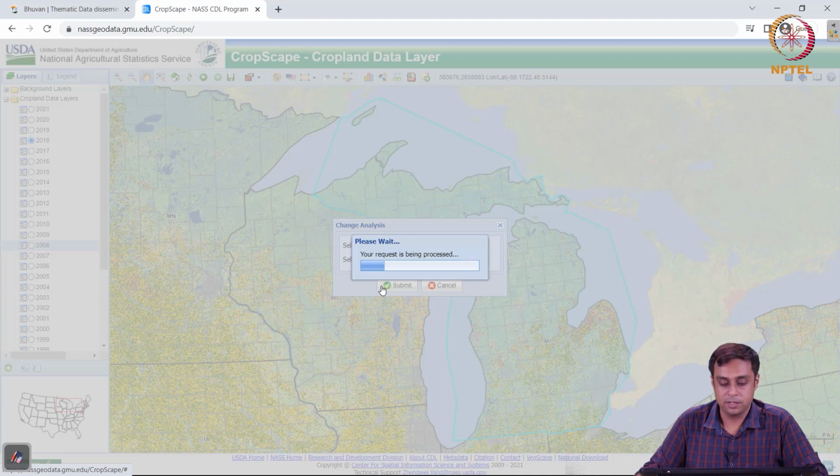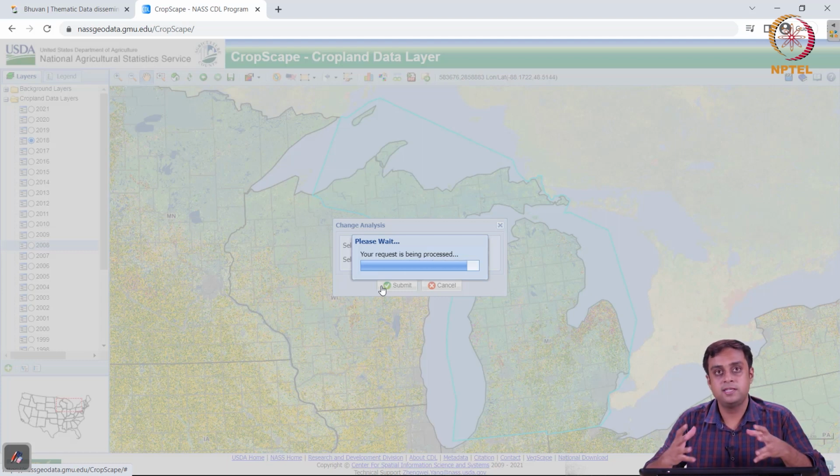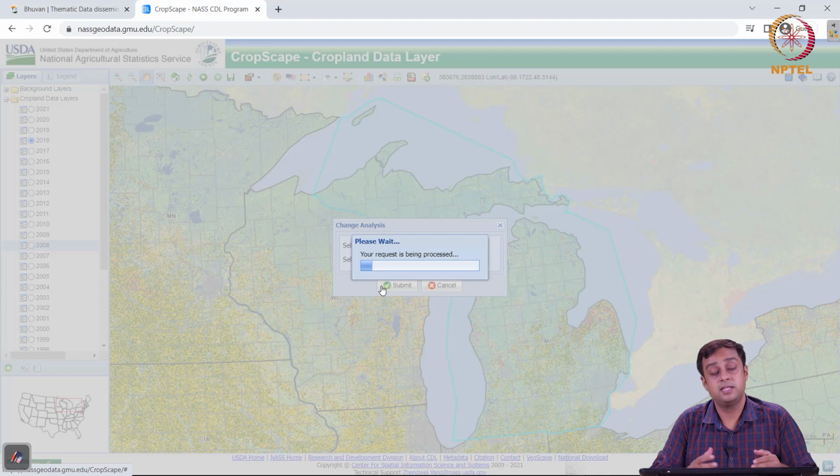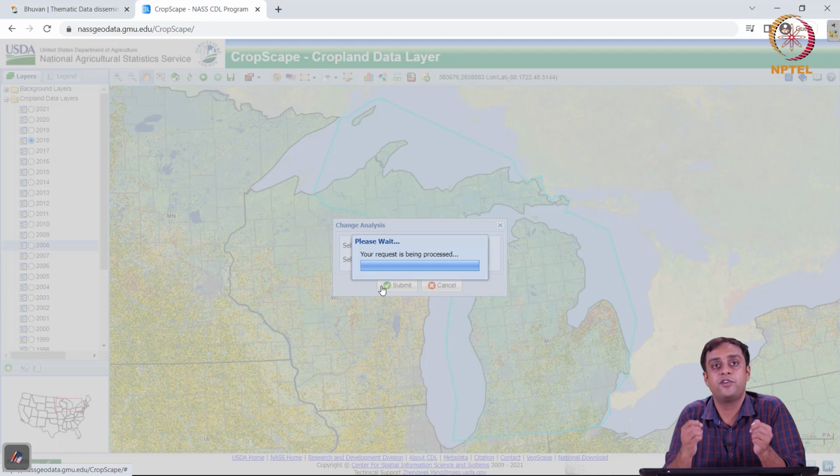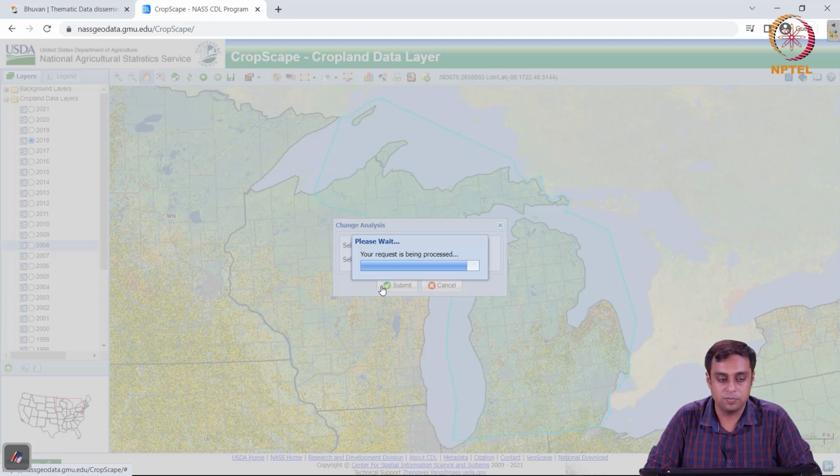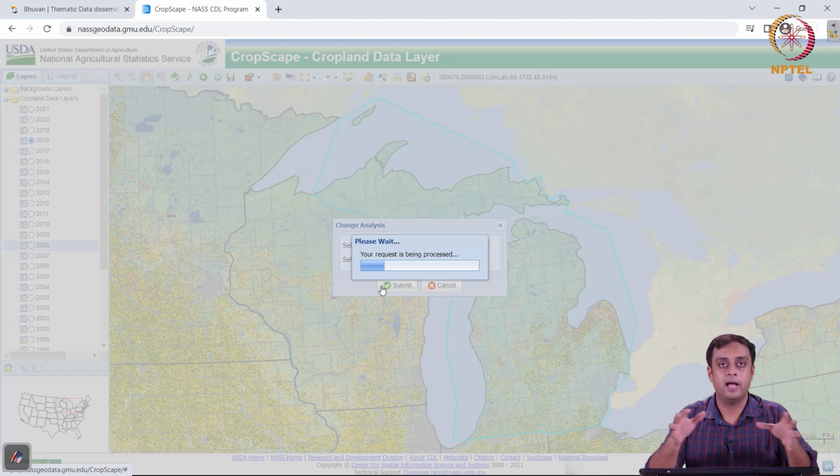We'll wait for a minute till it works out the statistics that we are trying to calculate. And by the way, all these statistics, all these functionalities that we are seeing the website do, we will learn to do on a software. So none of these things that we are doing here, we have to be restricted by a website, but this is just a starting point where I'm just trying to show you what is possible just by going on a website and studying a data set, right? So what's the extent that is possible?